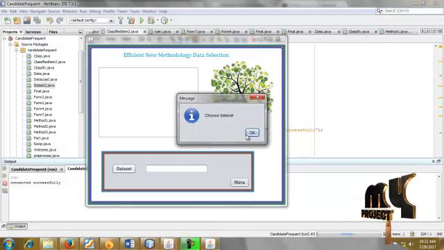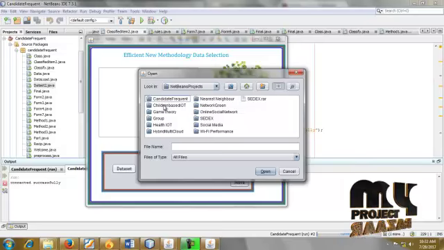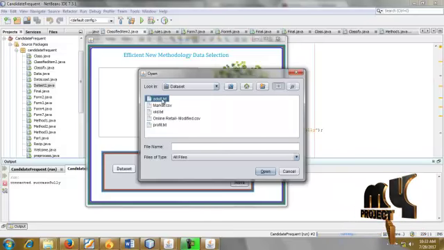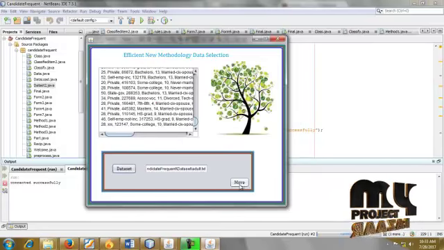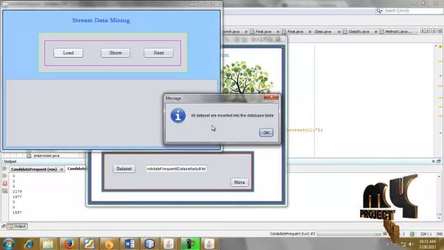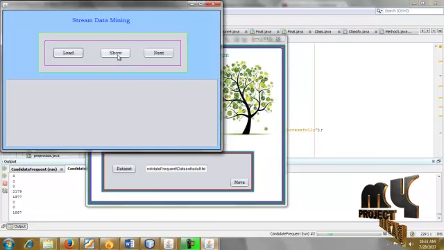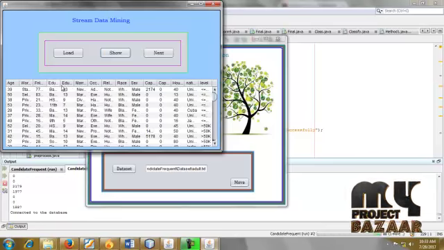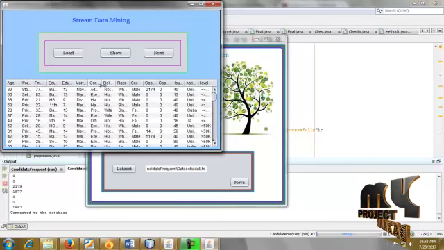Choose the data set selection. In NetBeans, the candidate frequent data set is adult.txt. This is the adult data set. Load the data, and all the data sets are inside the database table. Show the data. The attributes are age, work class, education, marital status and occupation.